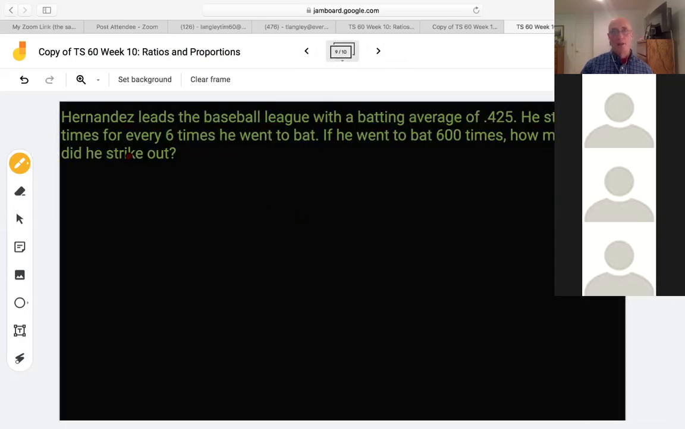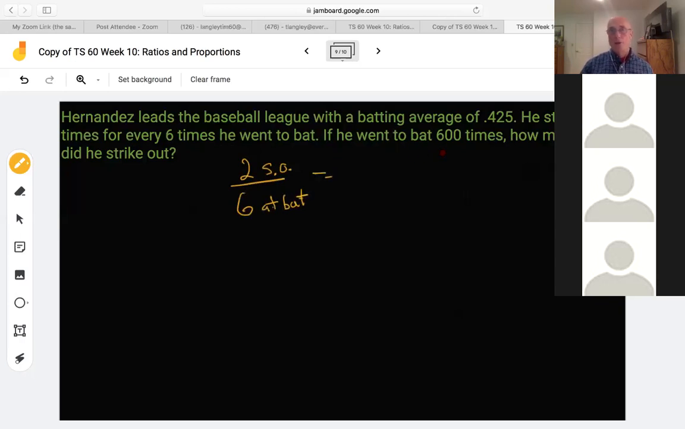I'll just show you this example in case you run into this in your homework, which I think you might. Hernandez leads the baseball league with a batting average of .425, okay? He struck out 2 times for every 6 times he went to bat. So 2, the SOs, these are the strikeouts, for every 6 at-bats. I don't know if you're a baseball fan, but you probably would recognize all this language, at-bats, okay?